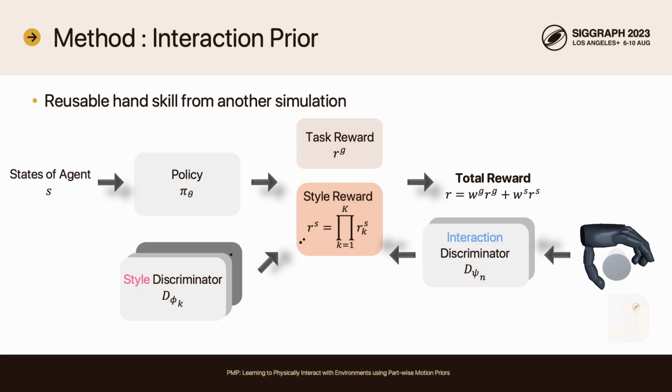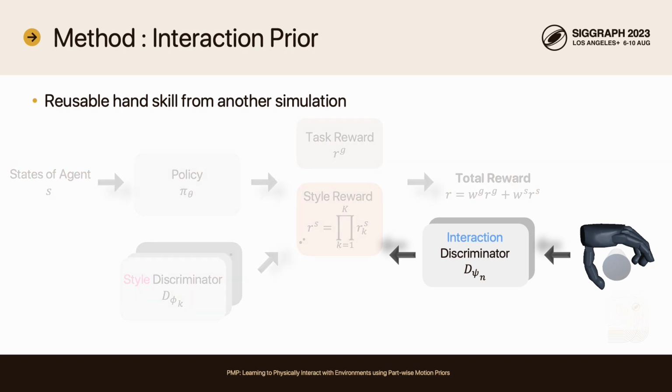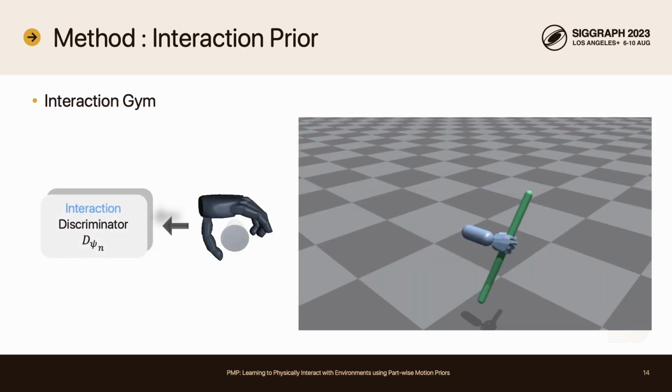Since it is hard to capture hand-object interaction precisely, the hand needs additional motion priors. Therefore, we suggest a method to substitute motion capture for the hand and objects. We extract a reusable interaction prior from another hand-only simulation and use this as an interaction prior for the hands.